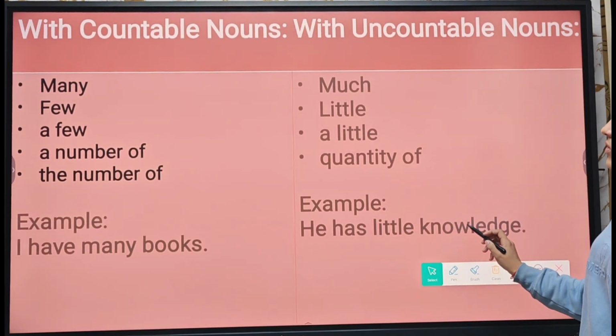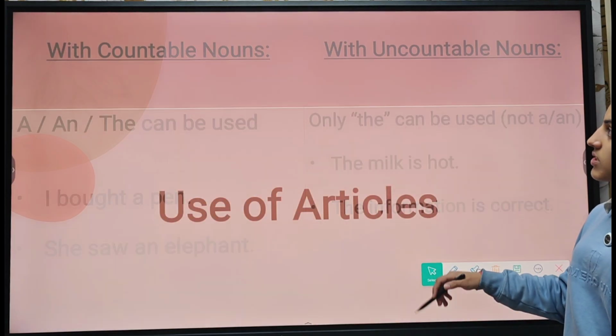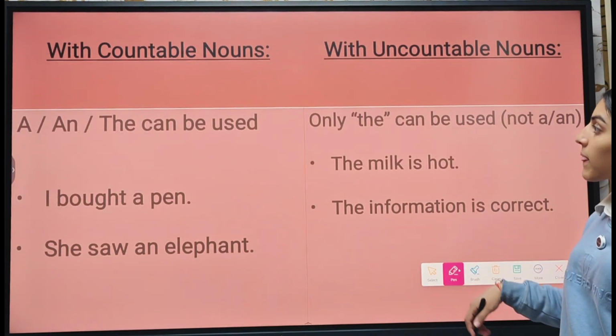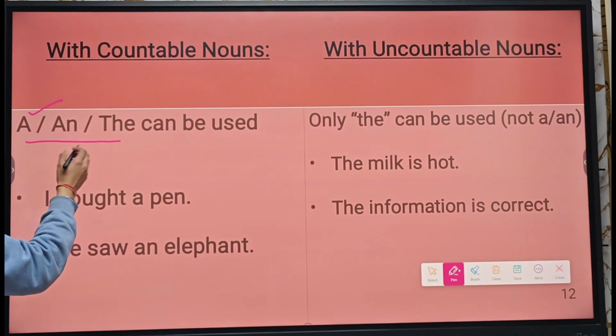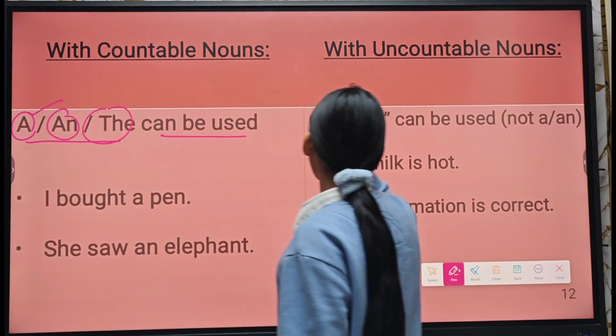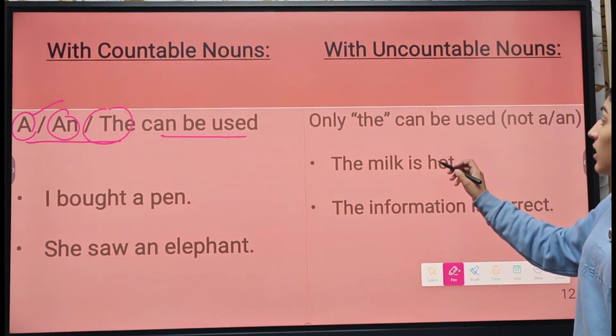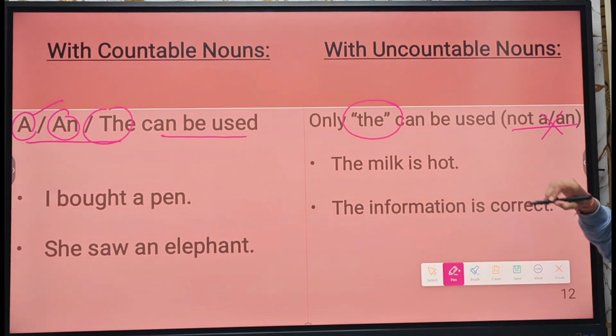Now let's move on. The use of articles with countable nouns and uncountable nouns. In countable nouns, we can use any of them: first is a, an, or the. We can use any of them. And in uncountable nouns, we can only use the word the, not a or an. We can't use them.